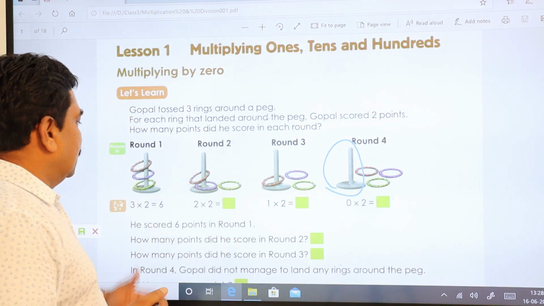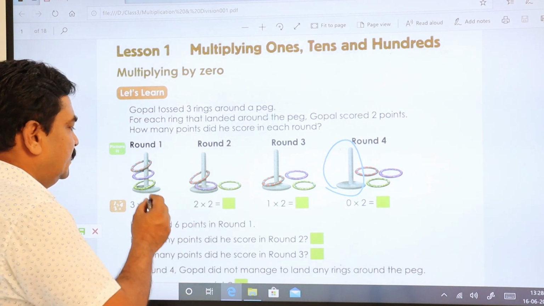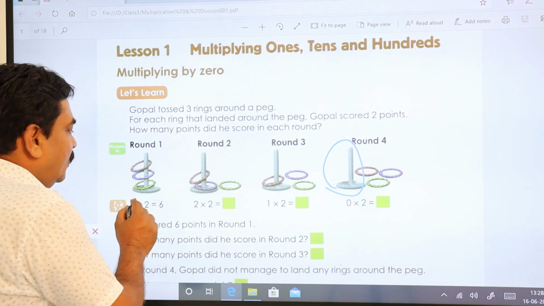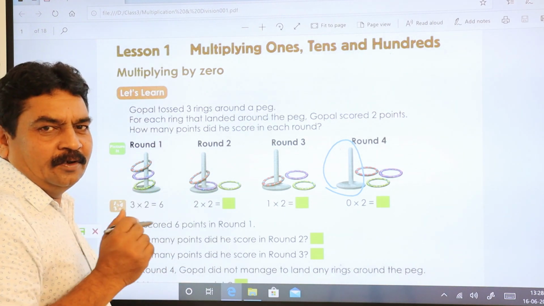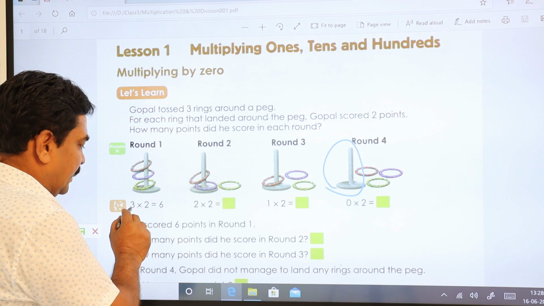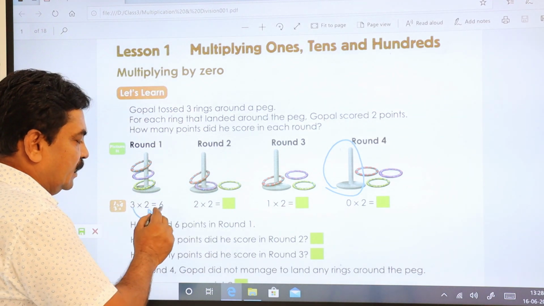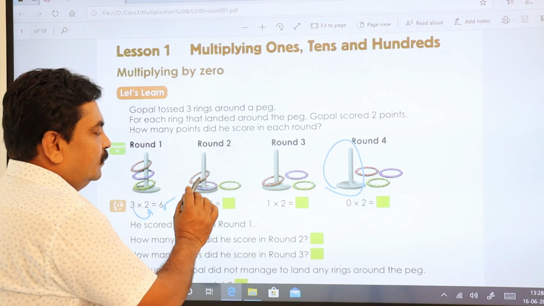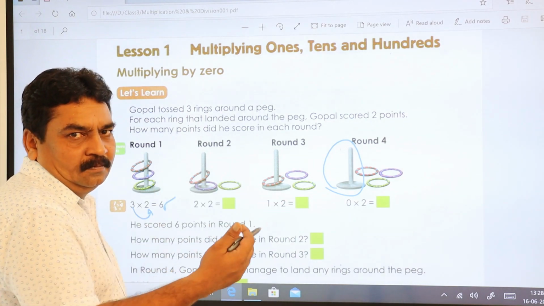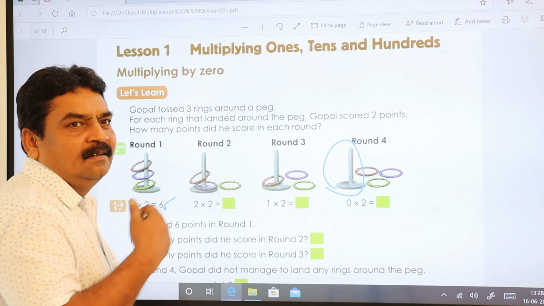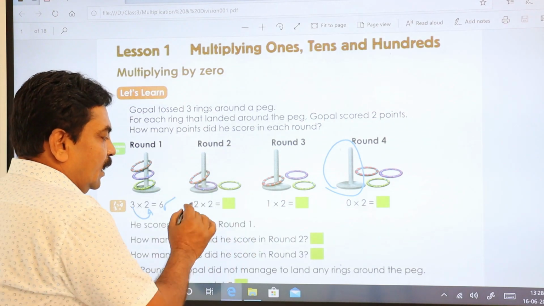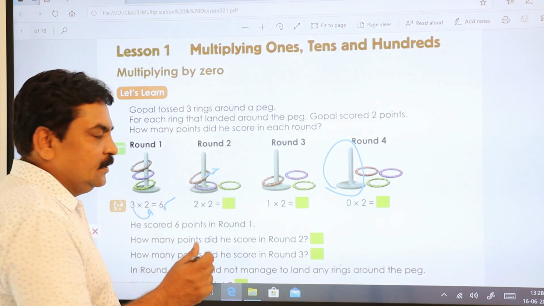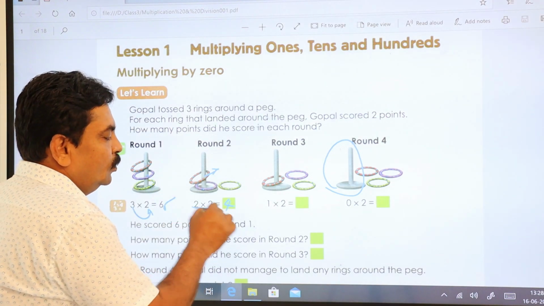The first one here is C. There are 3 rings. How many rings are there? 3 rings. For each ring, how many points is he scoring? 2 points. So 3 rings into 2 points comes 3 2s are 6. Here, the rings he could land around the peg are only 2. Each ring scores 2 points. So 2 into 2 gives you 4.